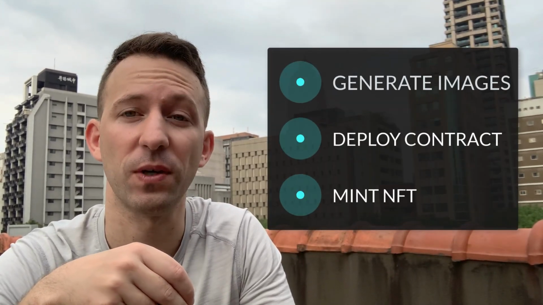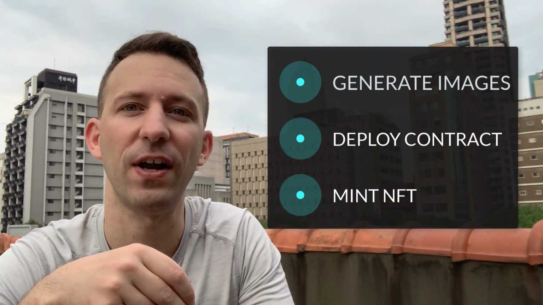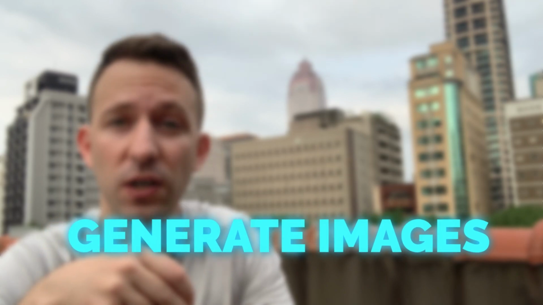So here's the whole process. There are three phases. First, we are going to generate the NFT images, then we're going to deploy the NFT smart contract, and finally, we're going to mint the NFT. In the first phase, the generation of images, we're going to use OpenAI for that, and we are going to deploy the images on IPFS.